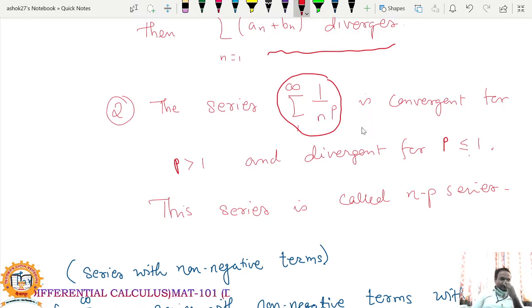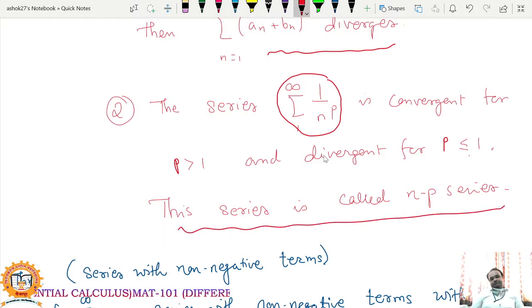It means that for p equal to 1, this series is divergent. For p equal to minus 1, this series is divergent, and likewise. But if p is strictly greater than 1, means if you take p equal to 2, 3 or 4, then the resulting series will be convergent. So this series is called p series, actually.